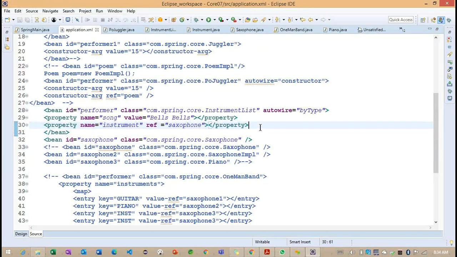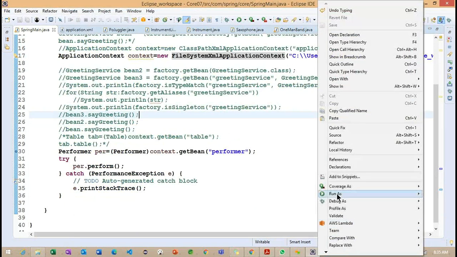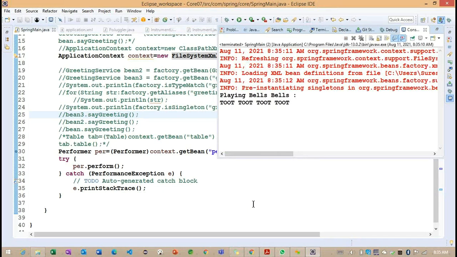Now observe. Here you can see we are providing byType, and we are also enabling the property. Let's try to run the same example one more time. Are we getting any exception? No exception, happily it's working fine here. Basically, whenever we mix autowiring with explicit wiring, what happens internally?